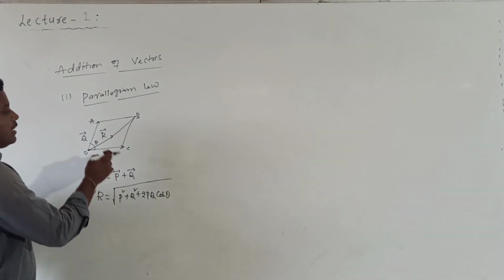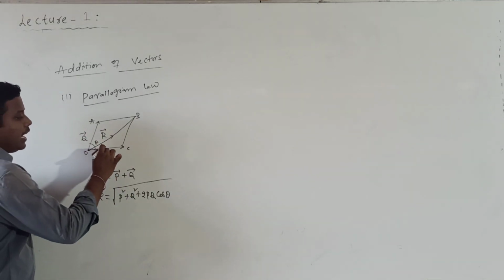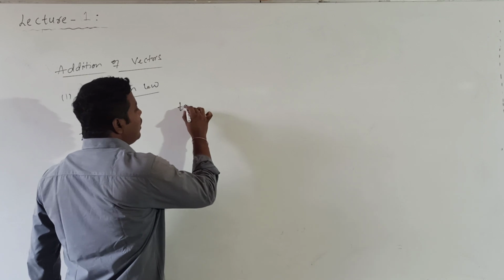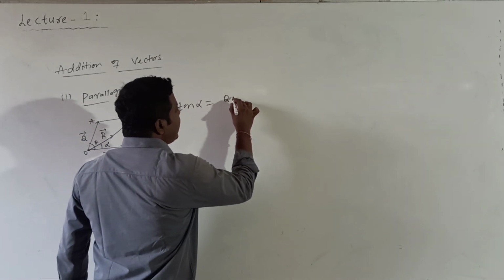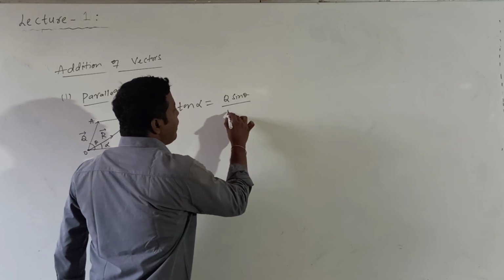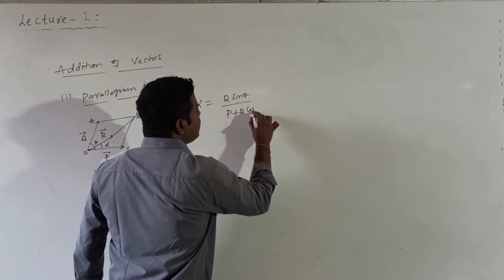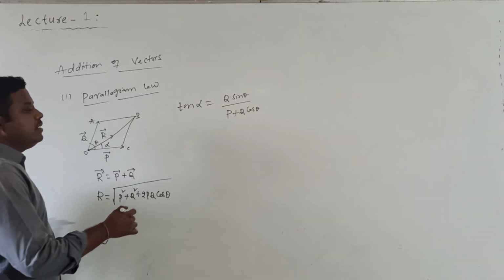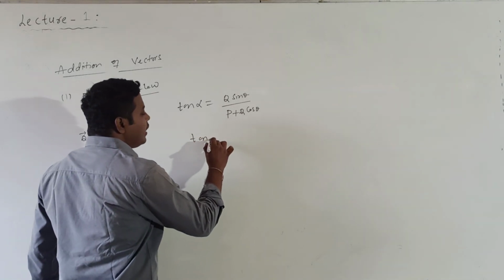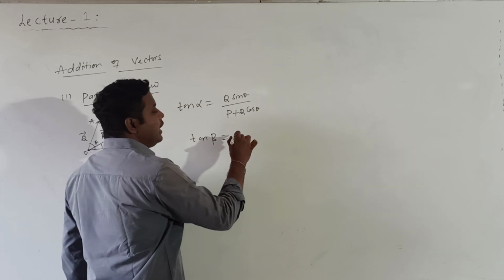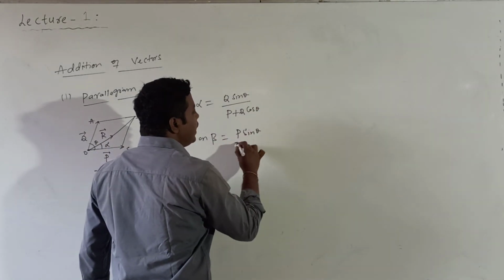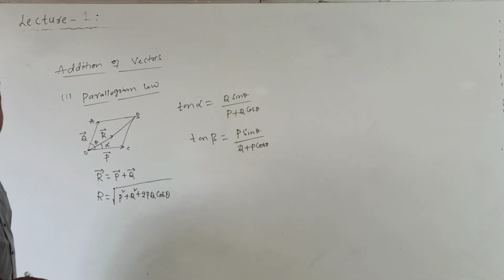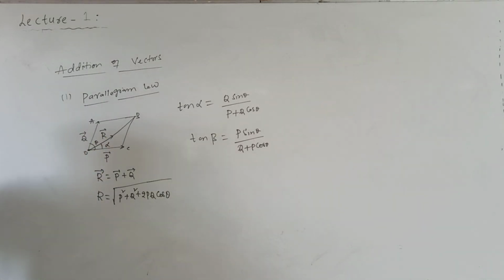So what is the direction of R bar? For example, if the resultant R bar is making an angle alpha with P bar, what is the formula for tan alpha? Tan alpha is equal to Q sin theta divided by P plus Q cos theta. This is the formula for calculating the direction. If the resultant vector is making an angle beta with Q bar, then tan beta is equal to P sin theta divided by Q plus P cos theta. Clear now? So these are the formulas for calculating magnitude and direction.